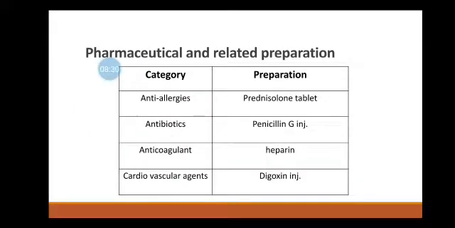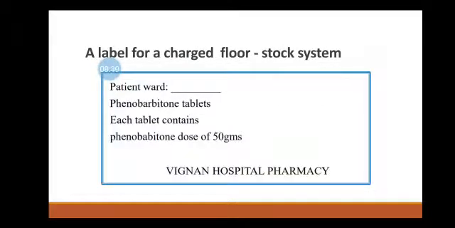Selection of the charge drugs. These are the categories which include. Here you can see the label for the charge floor stock system, which consists of the ward of the patient, then which tablets are to be given, the dose of that tablet, and the name of the pharmacy.